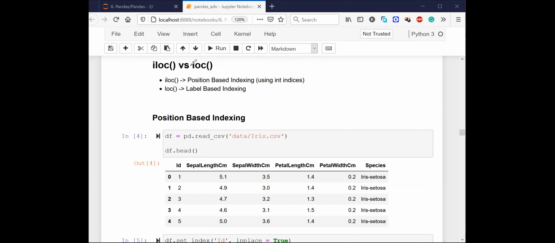The only difference between iloc and loc: both work in the same way, and the output for both is going to look very similar. The only difference is iloc means positional based indexing, whereas loc means label based indexing. Okay, I will come to that. What do I mean by positional based indexing as well as label based indexing? I'll come to that in a moment.